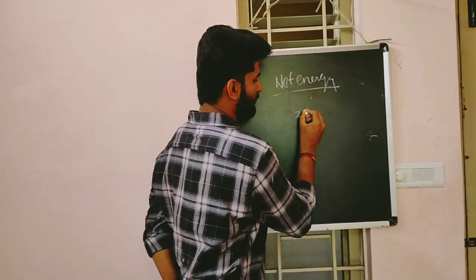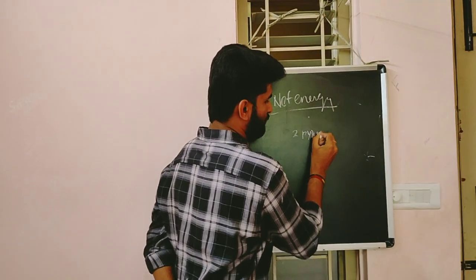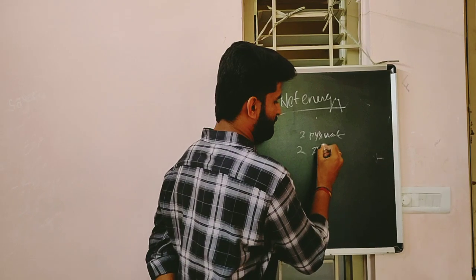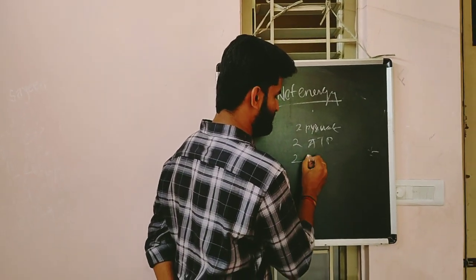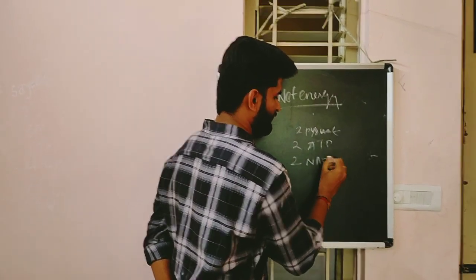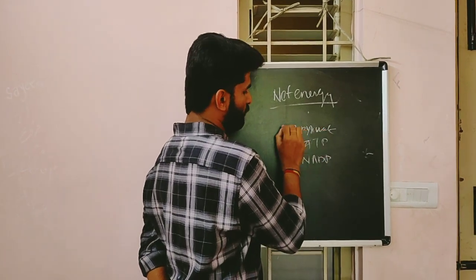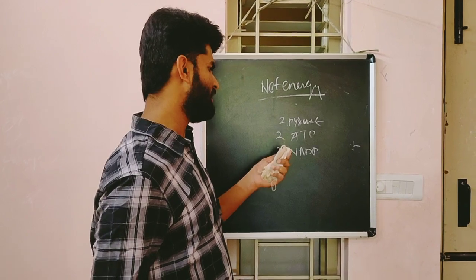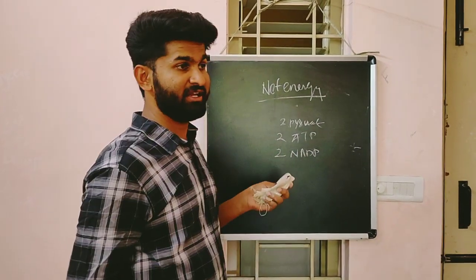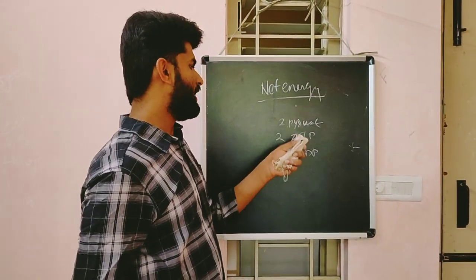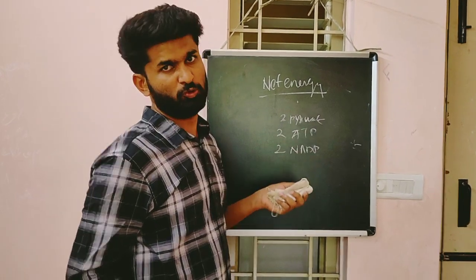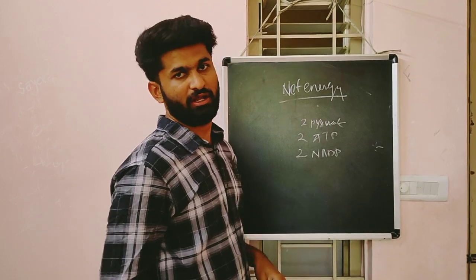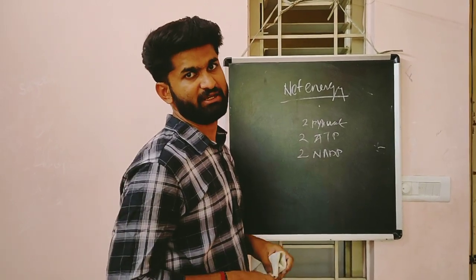First, two molecules of pyruvate, second, two molecules of ATP, and finally two molecules of NADH. Overall, 4 molecules of ATP were formed, but 2 molecules are utilized in reactions 1 and 3, so ultimately the net gain is 2. So 2 ATP, 2 NADH, and 2 pyruvic acid. Next step is the Krebs cycle.